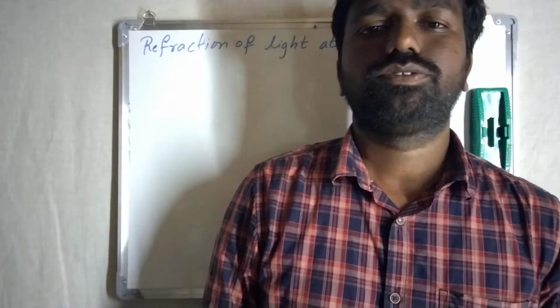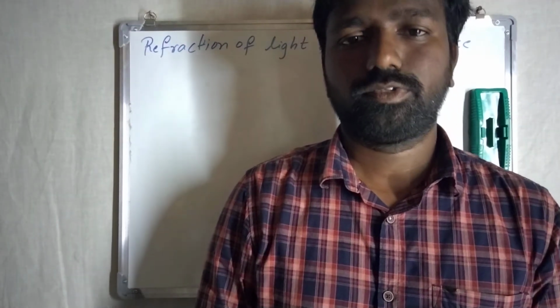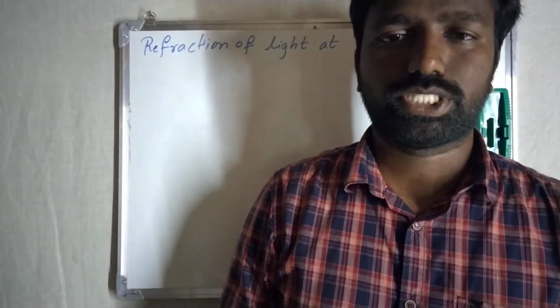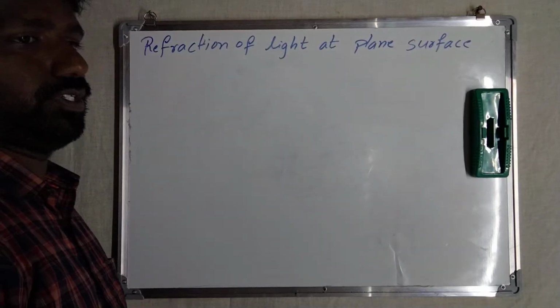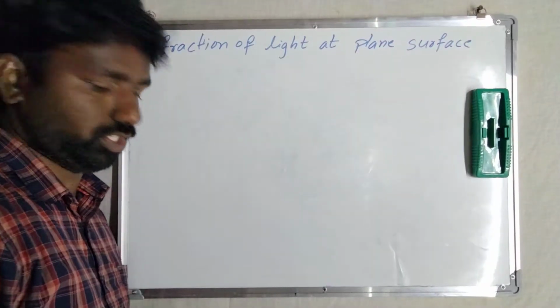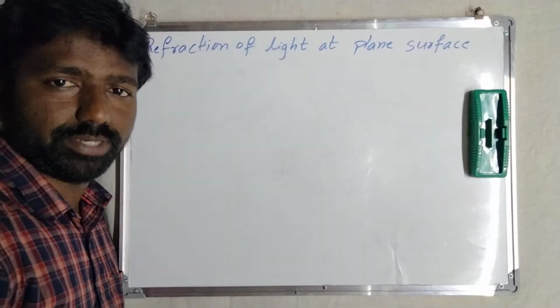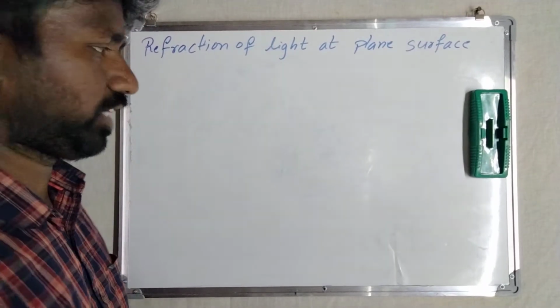In this session, we are going to discuss applications of refraction and the relation between apparent depth and real depth with respect to refractive index. So here, in refraction of light at a plane surface, first of all we should know about refraction. What does refraction mean? When light enters from one optical medium to another optical medium, it changes its path. This is called refraction.